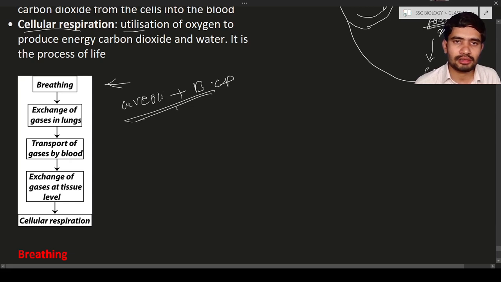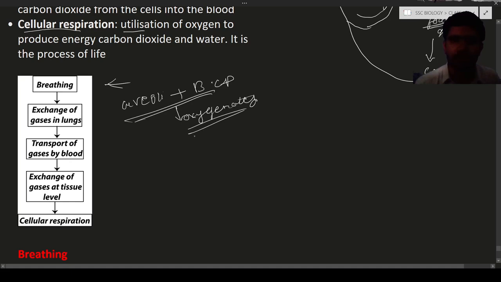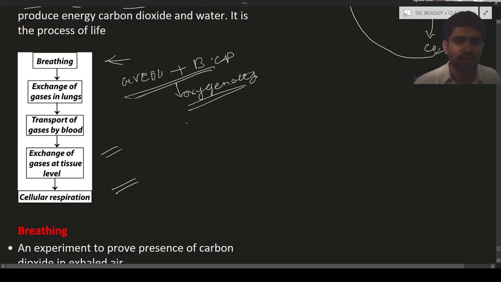So this blood gets oxygenated. What is meant by oxygenated? Oxygenated means the blood is going to have oxygen; RBC is going to have the oxygen. That is known as oxygenated. Again, you can see the transport of gas by blood to the tissue level. It means exchange of gases at the tissue level. Next, at the tissue level, cellular respiration is going to occur. Just now we discussed what cellular respiration is: the utilization of the food material along with the oxygen at the tissue level.